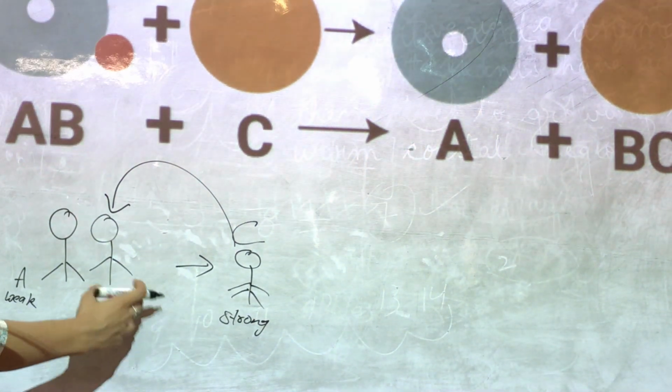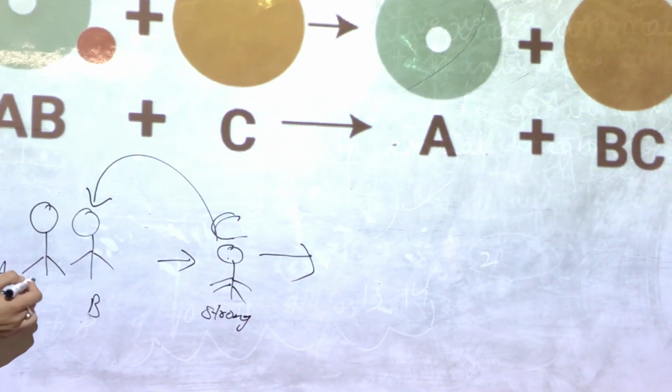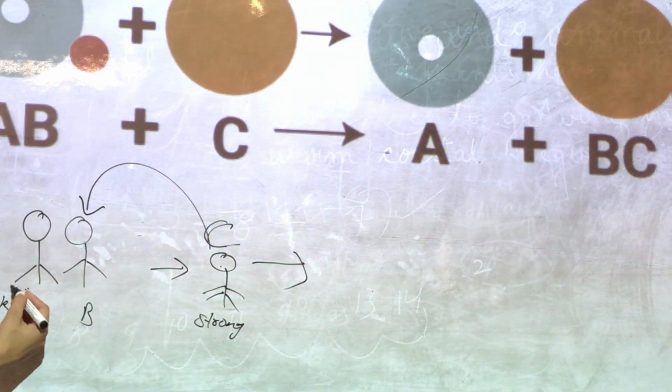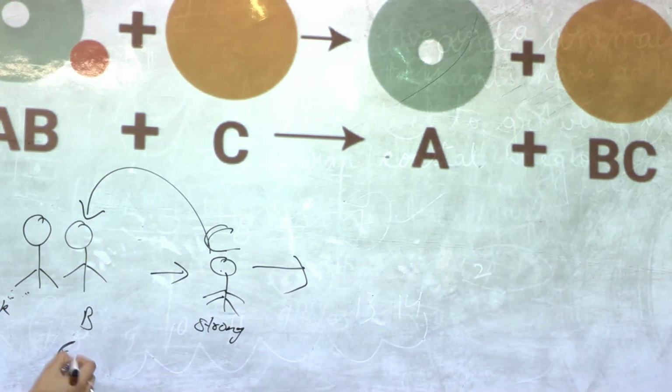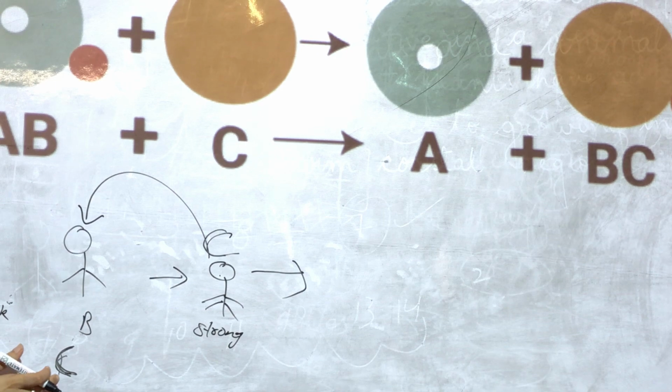So what will happen? This strong boy, C, can easily replace A. Yes, because he is very strong, he can easily replace A and take his space.